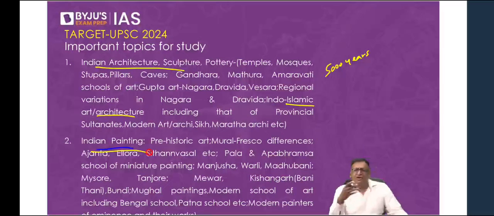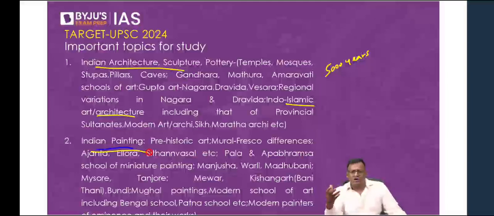Then prehistoric art: early man used to stay inside caves, and we find some paintings inside those caves on the walls and very near the ceilings also, like at Bhimbetka, Navada, Sarguja, Yasutu Guha in Kerala, etc. What were the themes in which paintings were done? The flora and the fauna, nature. What was the type of brush used? The colors were derived from natural minerals, and of course plant extracts.